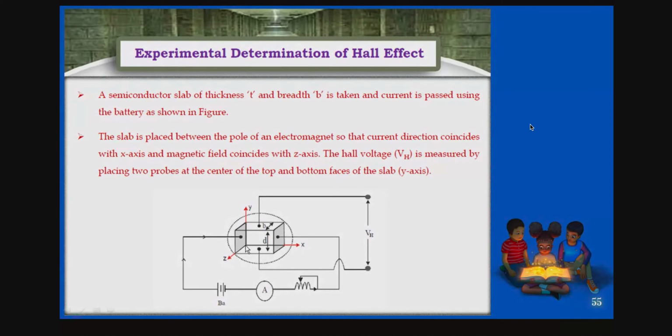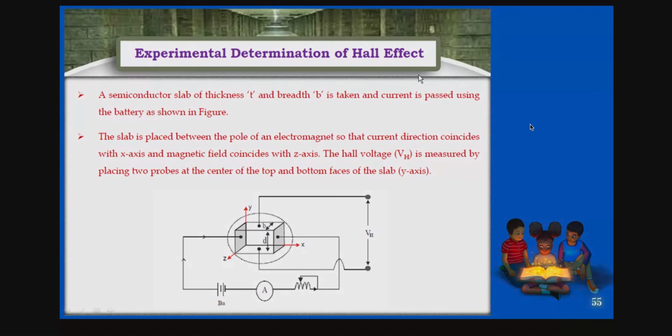The Hall voltage is measured by placing two probes at the center of the top and bottom faces of the slab. That means you have two probes here: one probe at the top, isn't it, and the bottom also you have another probe to measure the Hall voltage. Why? Because the Hall voltage is produced along the y direction, isn't it? This is connected to a battery, you can see here. This is a variable battery. You can see the ammeter and the rheostat, isn't it? Now let us see this one.